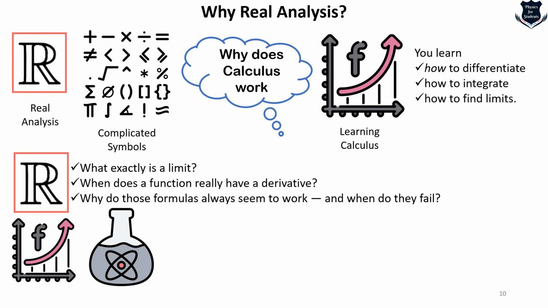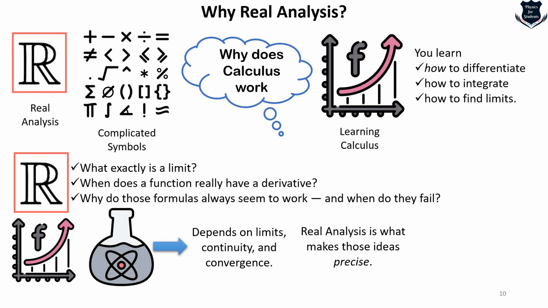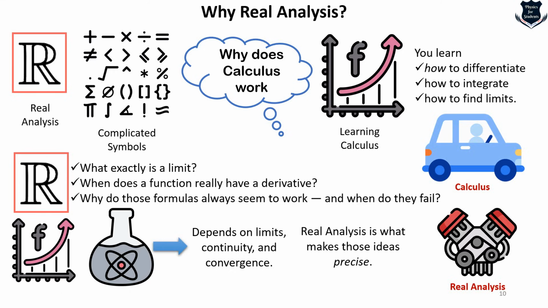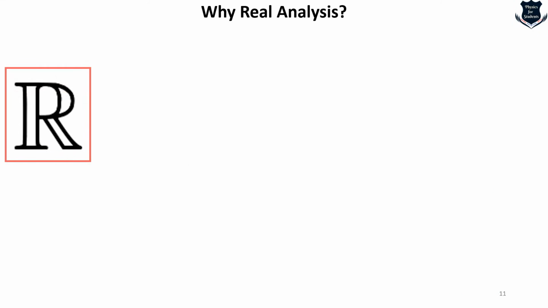So calculus and real analysis in some way are related to quantum mechanics and quantum physics, which are related to continuity and convergence. So real analysis is what makes those ideas precise. You can take an analogy: if calculus is driving the car, then real analysis is the engine. It tells how the car actually works. Now from here I can tell that real analysis is closely related to physics, because it provides a rigorous foundation for understanding continuous change in space and time, which is essential for solving physics laws.